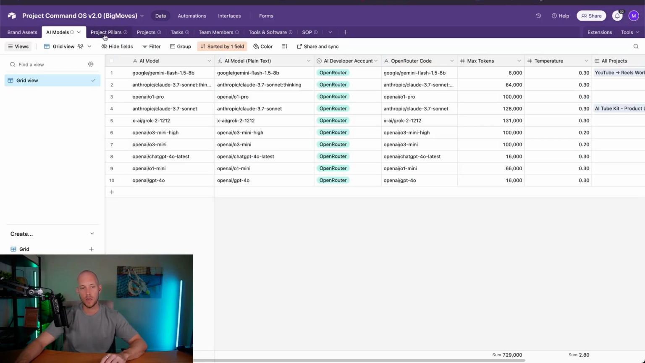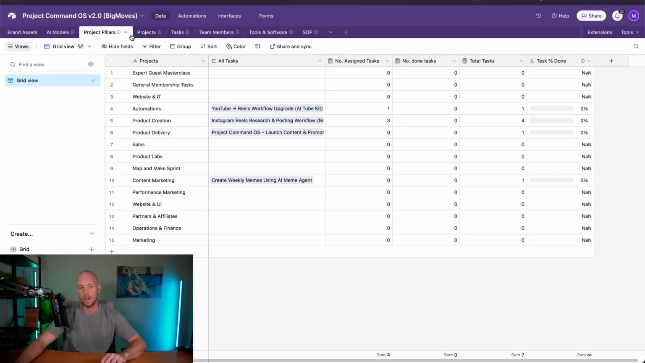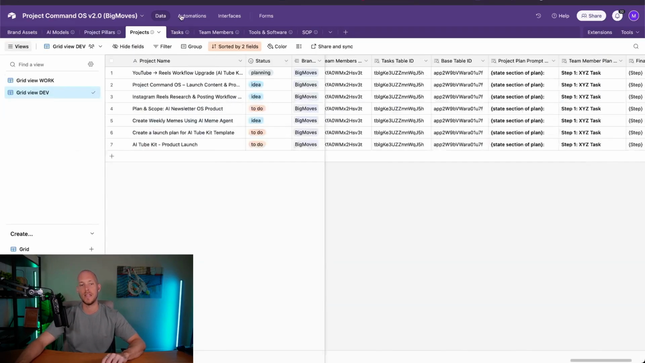If I click across into AI models, it has a different ID. If I click into project pillars, it has a different ID. We grab that from the URL string, the second part of the URL after the slash, which starts with TBL, and we add all of those in. So we can send all of that information in the one webhook, and send information back into Airtable very easily, no matter what we want to do.